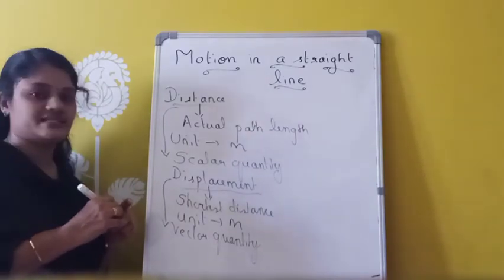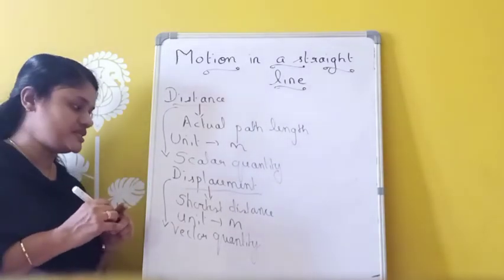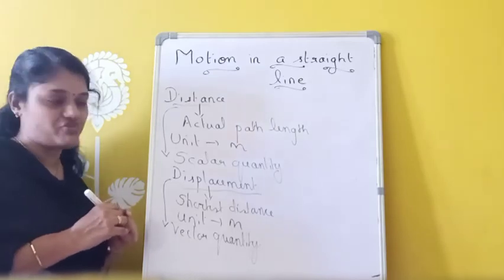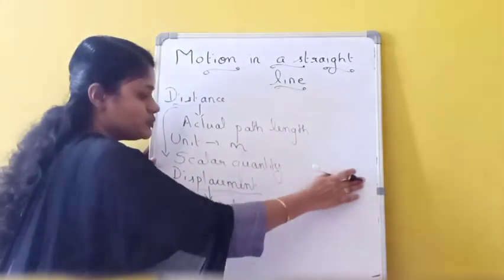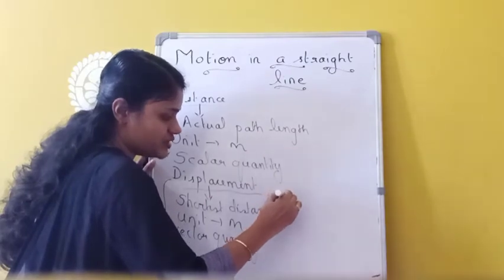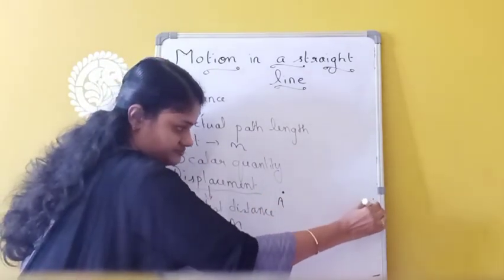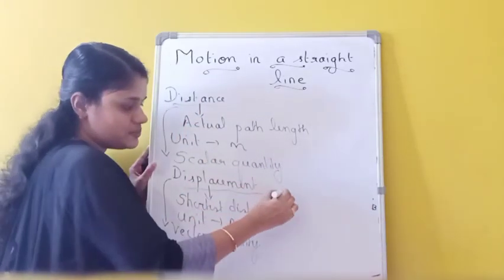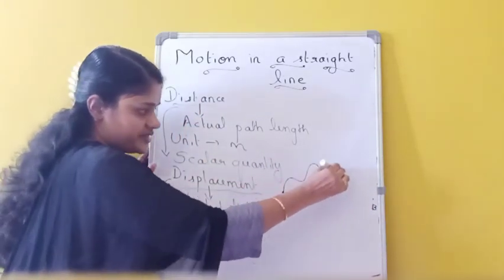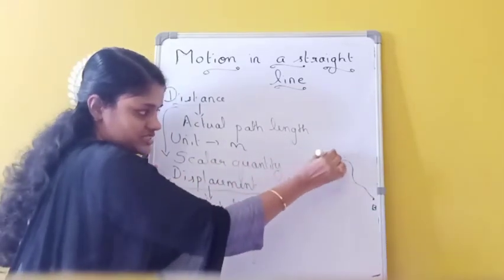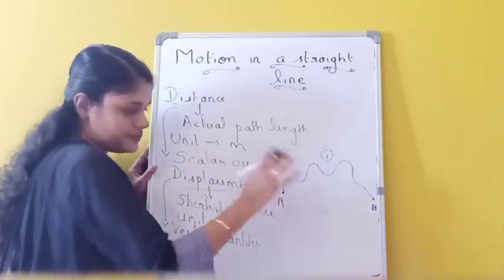So distance is the actual path length covered by the object, and displacement is the shortest distance between the initial point and final point. Suppose I am taking 2 points here. This is the initial point A of a person, and B is the final point. Suppose one person starts from here, moves like this and reaches here. So this is one path taken by this person.